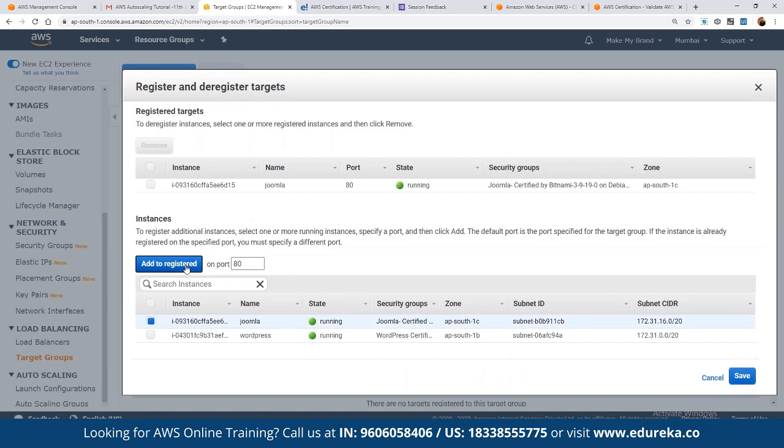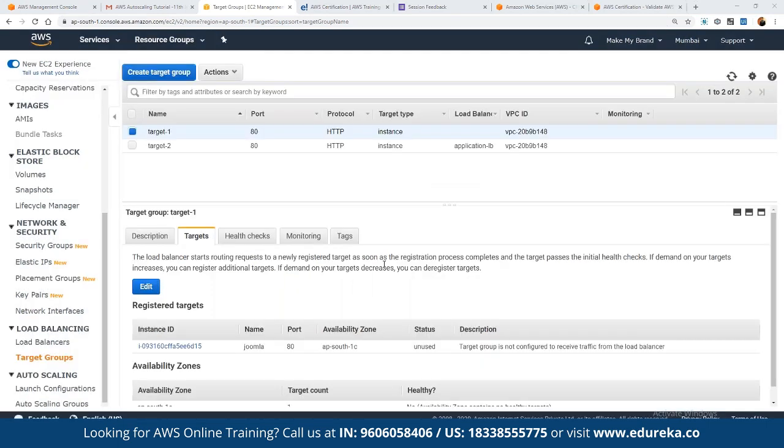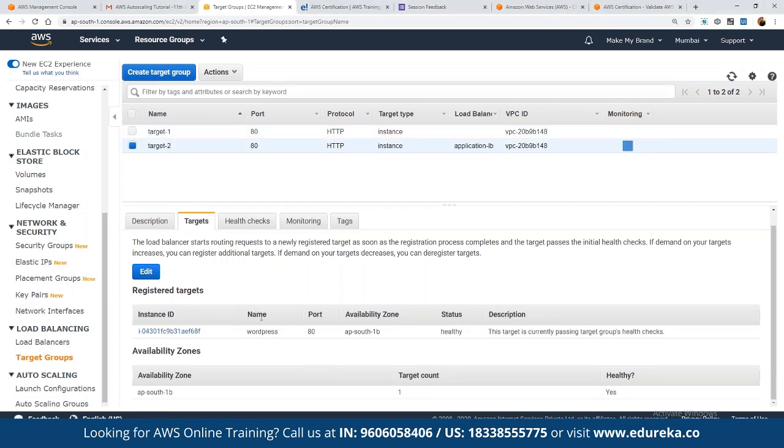Click on add to registered, and then click on save to save the entire parameter here. Once we save it, we will be able to see the instance being added here. So you can see now Joomla has been added for target one, whereas for target two, we defined WordPress. So now we have two different target groups which we defined for the load balancer, correct?